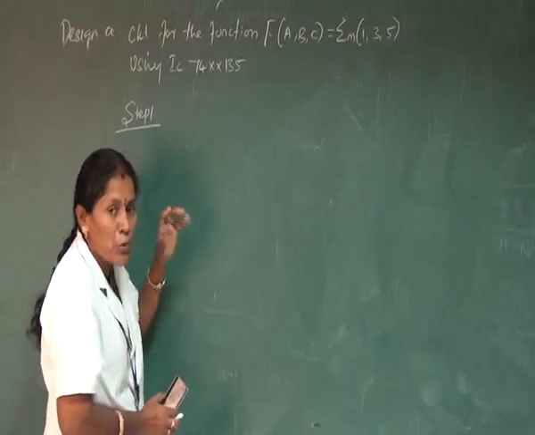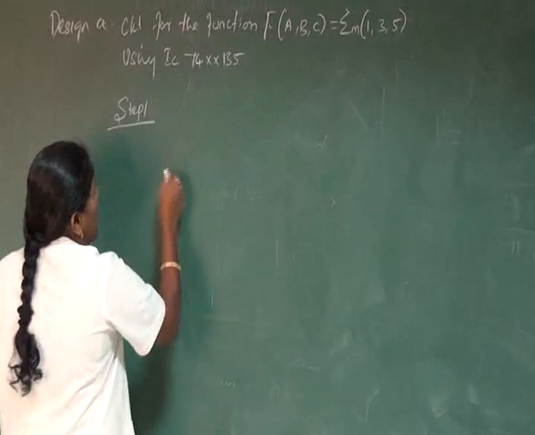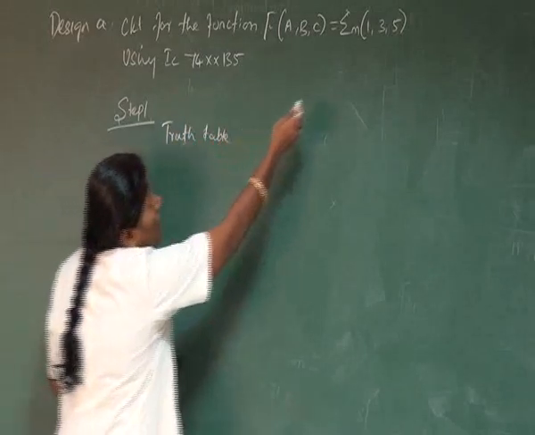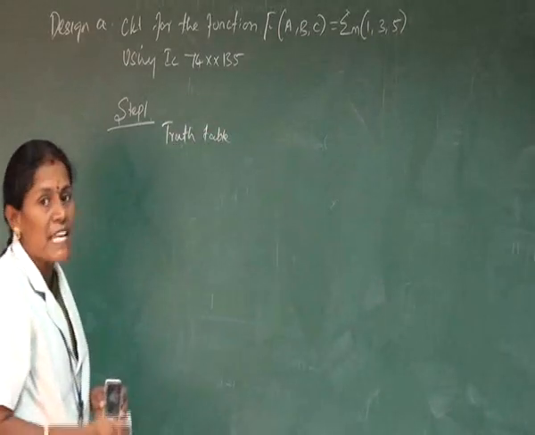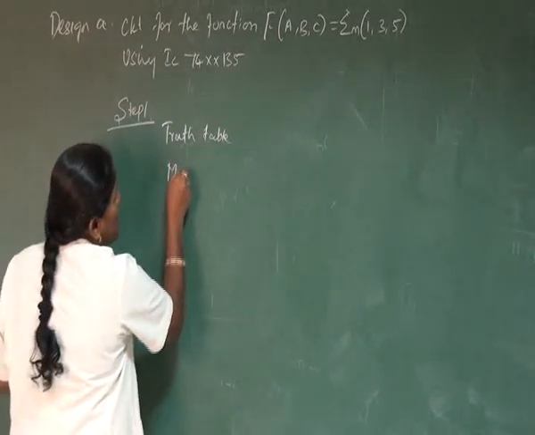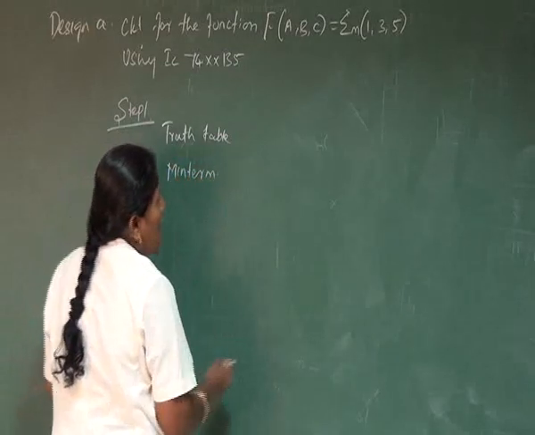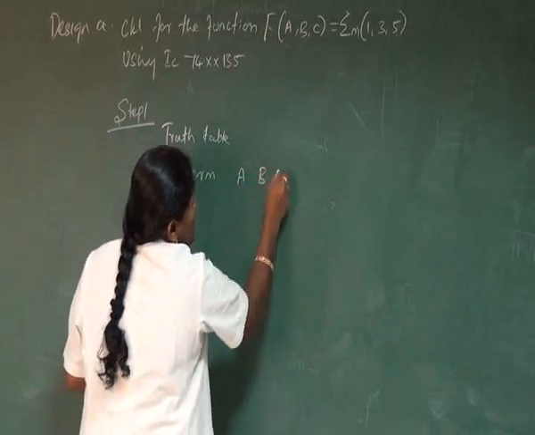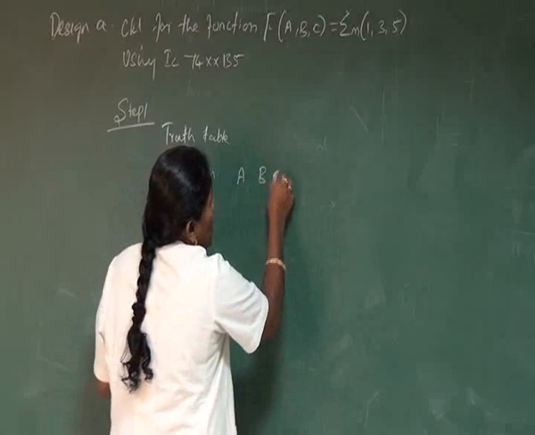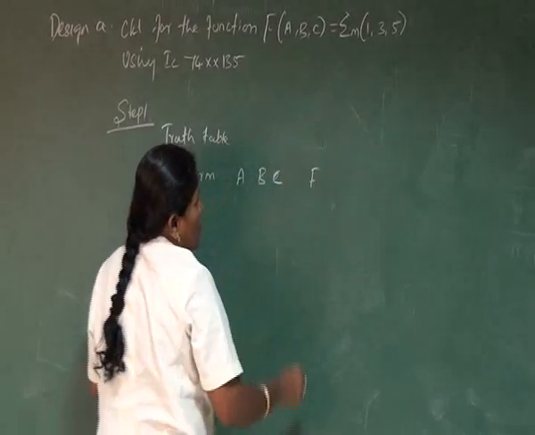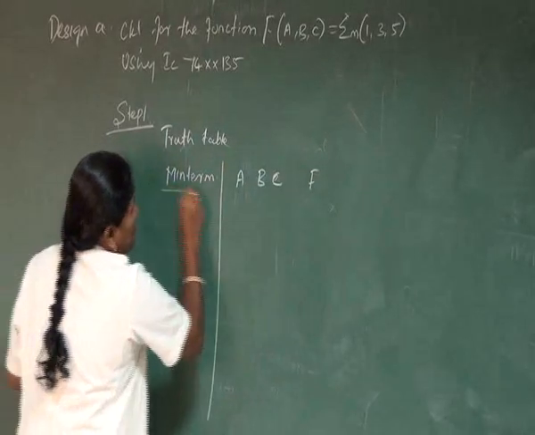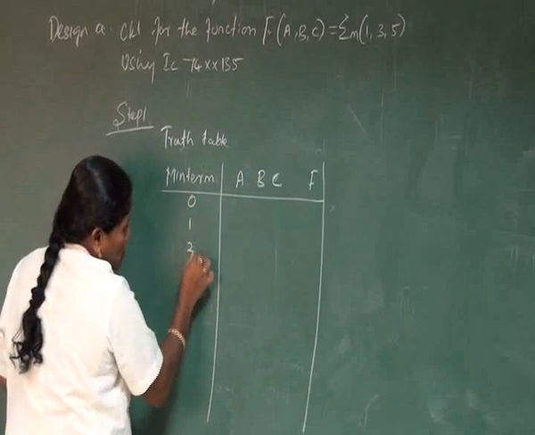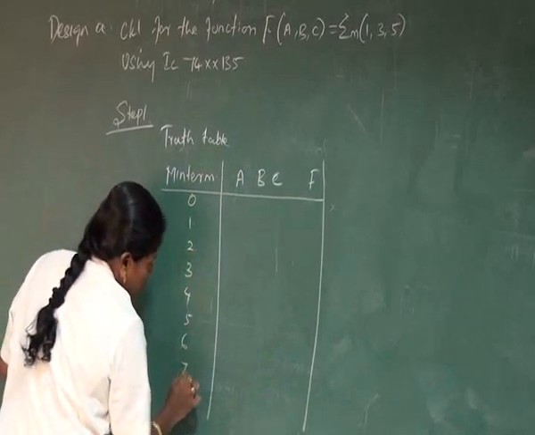To describe the circuit, we need a truth table. What is the function of the circuit? That is nothing but a truth table. In the truth table, the input given is in SOP form, in minterms. So the first part is the minterm, and after that, the inputs A, B, C, and the function of A, B, C, which delivers the output. The output function is called F. The minterms are, since there are 3 inputs, 0 to 7: 0, 1, 2, 3, 4, 5, 6 and then 7.